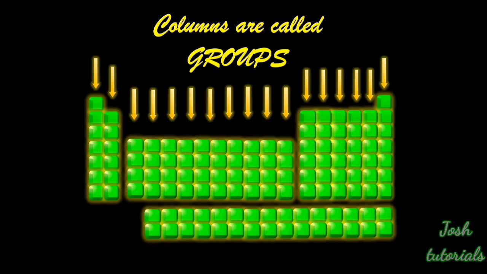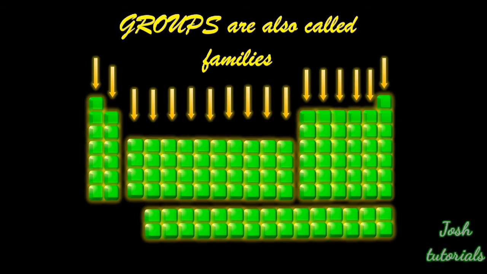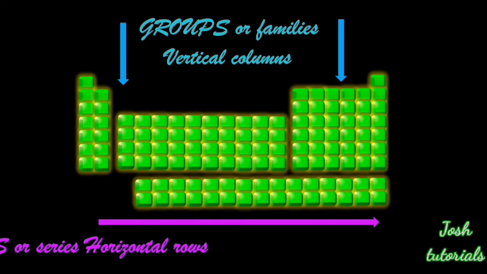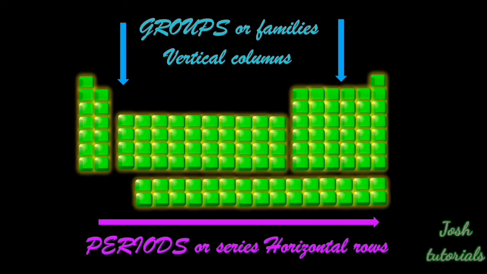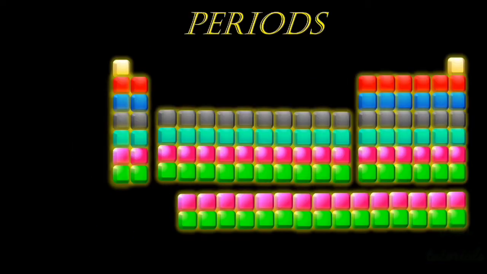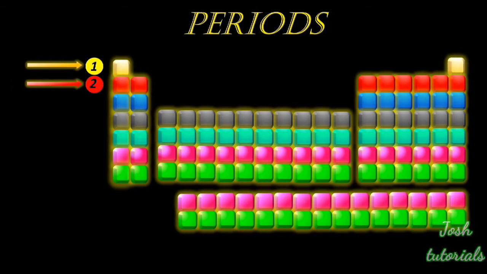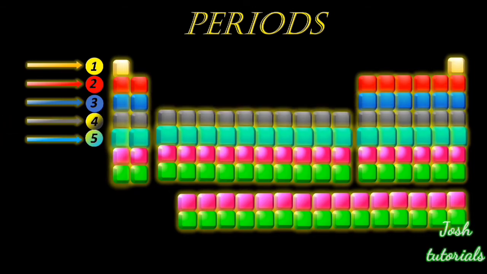Vertical columns are called families, whereas horizontal rows are called periods because they show periodicity in their properties, that is, properties recurring at regular intervals. Okay, look at this picture. You have periods 1, 2, 3, 4, 5, 6 and 7. Observe 6 and 7 closely. Due to their enlarged size, they have been cut and kept at the bottom of the table.